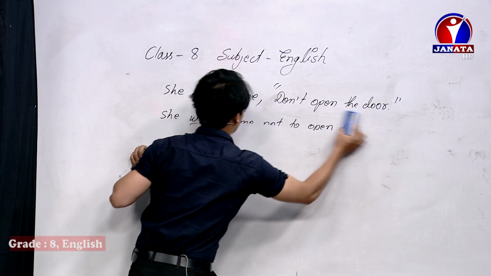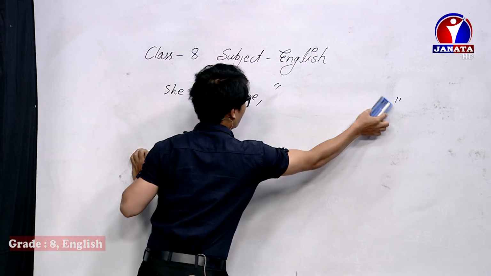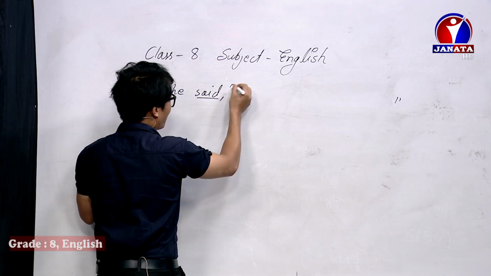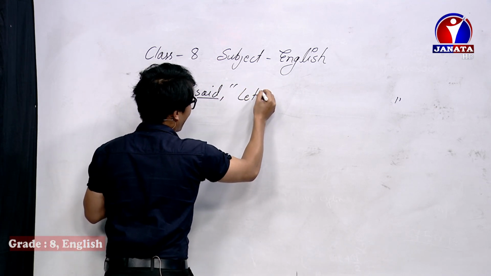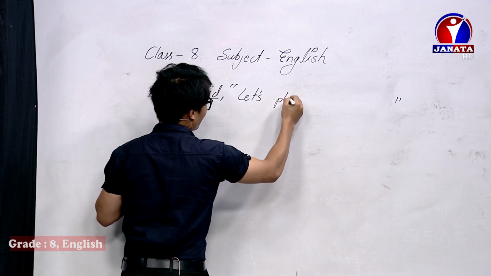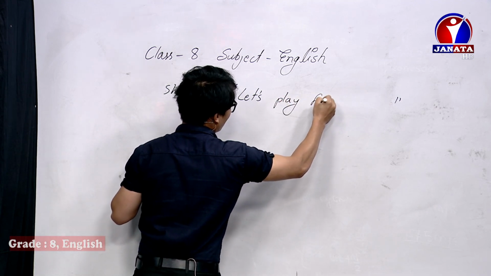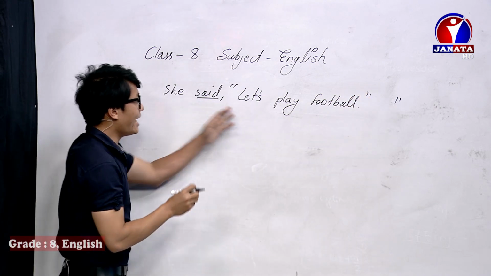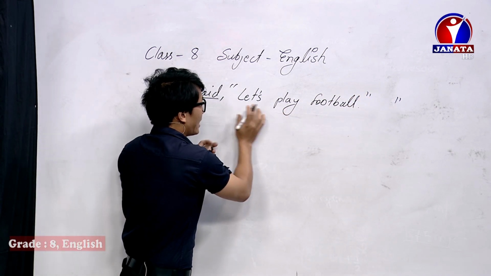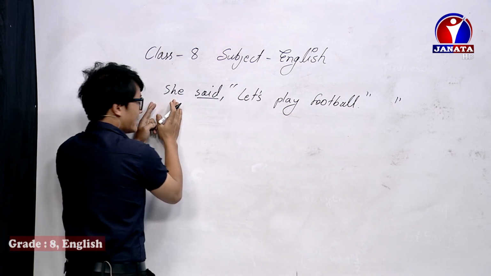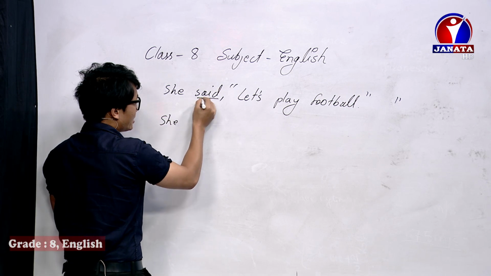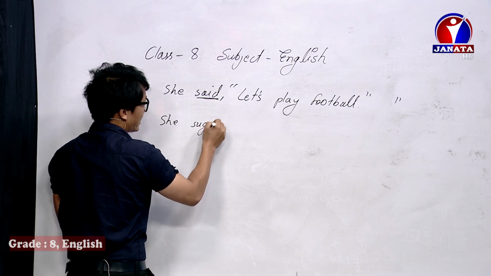Let me write here. Okay, she said, "Let's play football." So when there is a let's play football, we should remember that this is a suggestion. She is giving suggestions. This is past, so we need to write suggested.